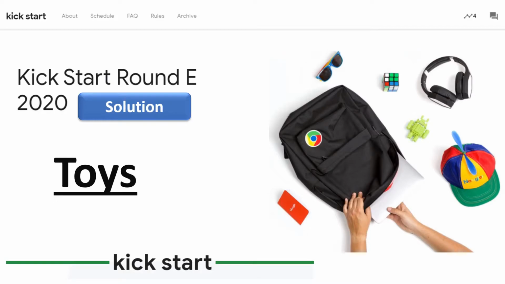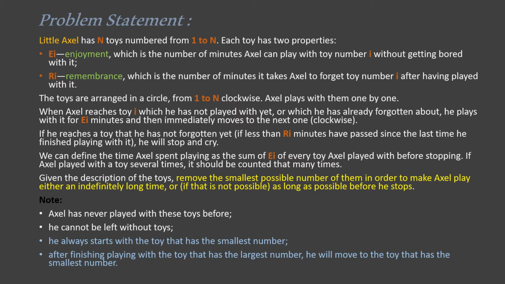Welcome to the project Programming a God. Today we will be solving the toys problem from Google Kickstart Round E 2020. Let's look at its problem statement first. This is the problem statement.